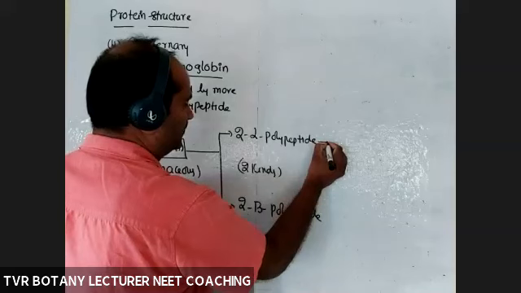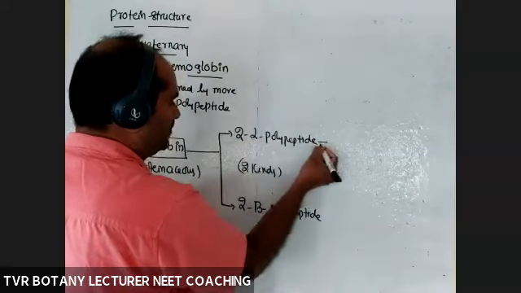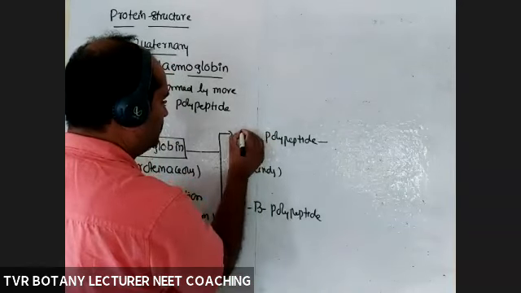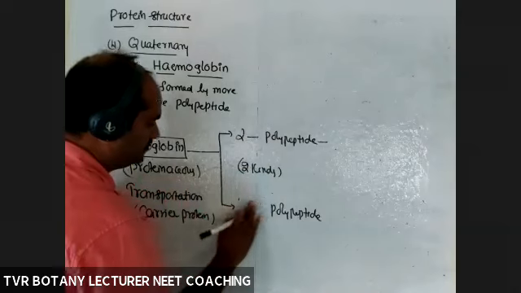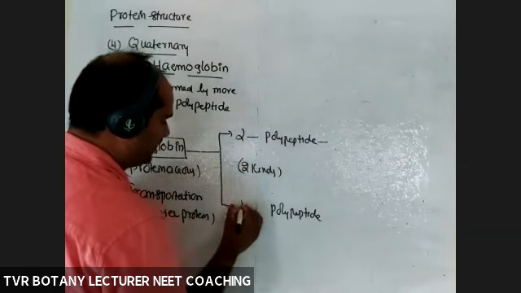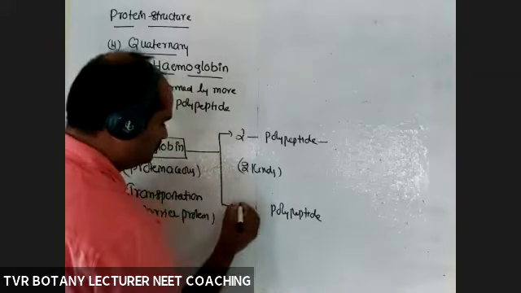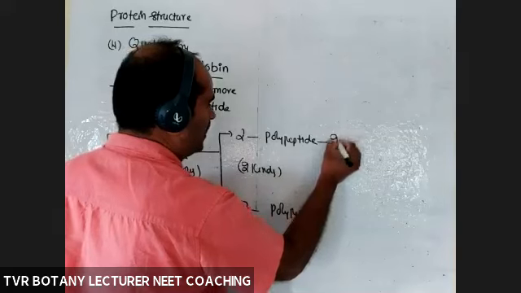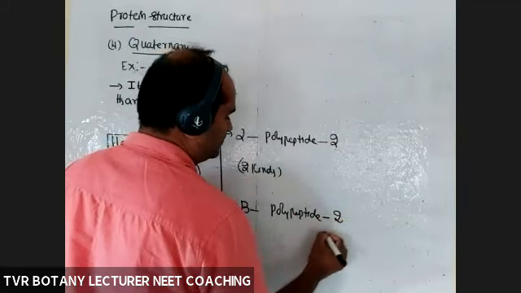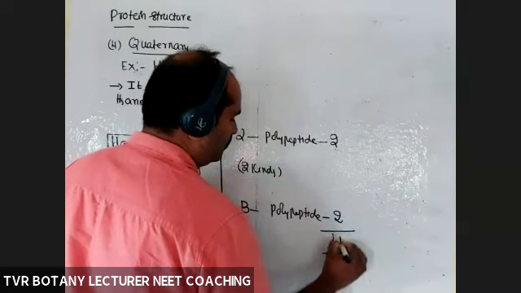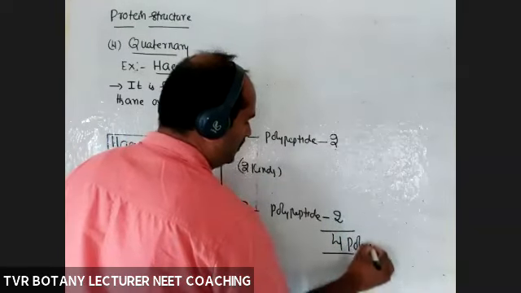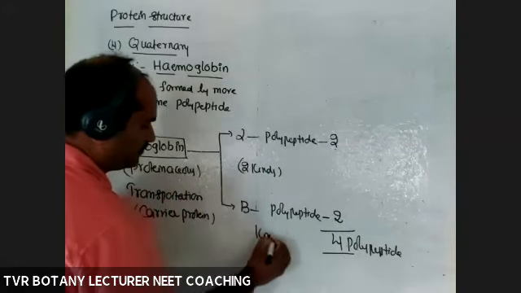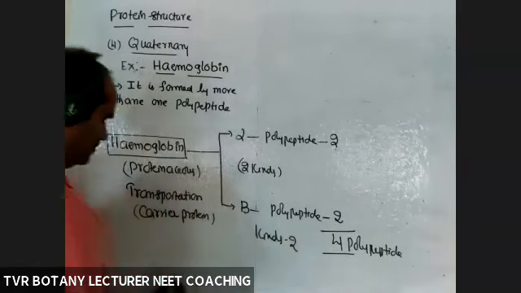And what about the number? See, 2 alpha polypeptides. Better you take it like this: alpha polypeptide, beta polypeptide. So how many alpha? 2 alpha chains, 2 beta chains. So total number is 4 polypeptides. How many kinds? Kinds 2.